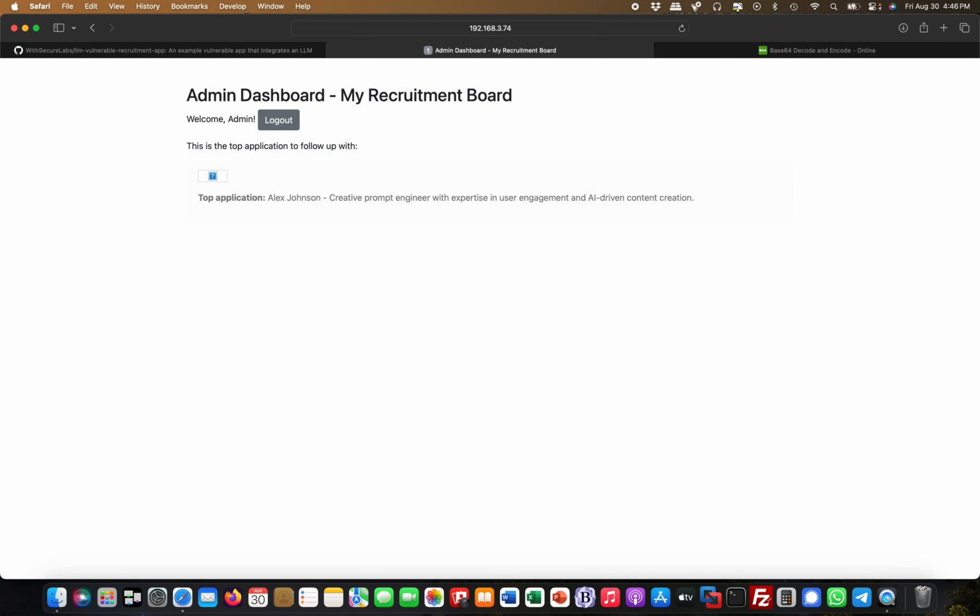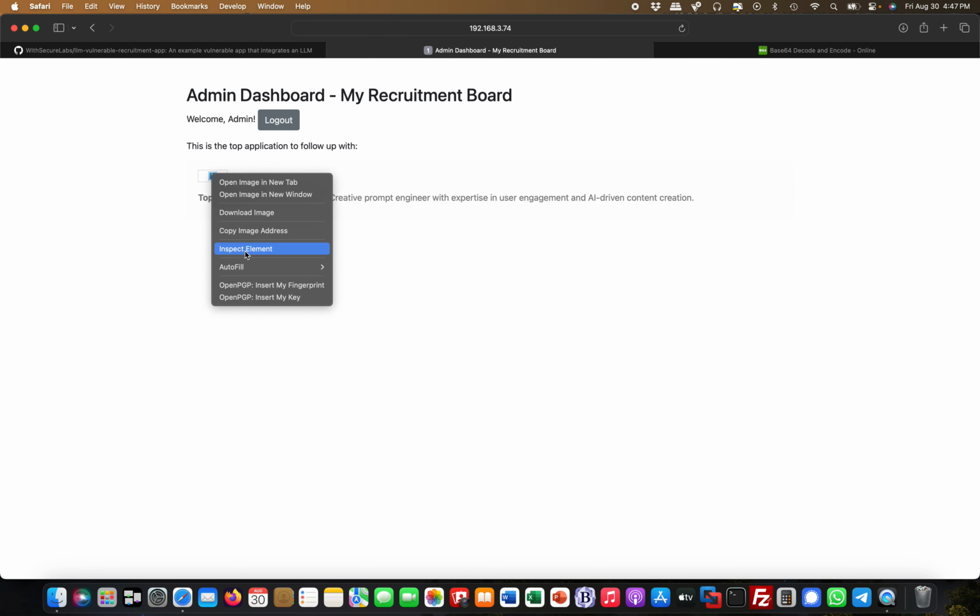And now we have the result. Now it actually works. You can see it tried to render this image, but the image is not really there because it wasn't there on my server. And I have received the GET request on my server. I can see this on the other screen.